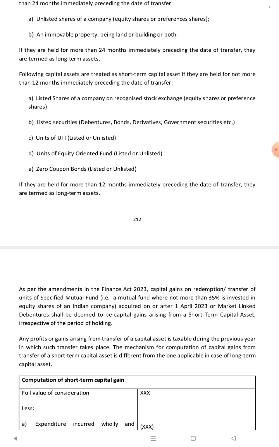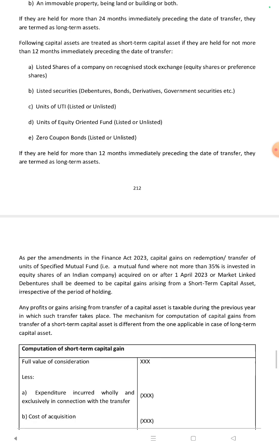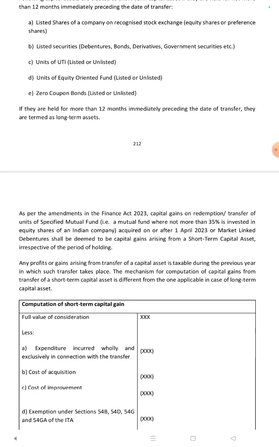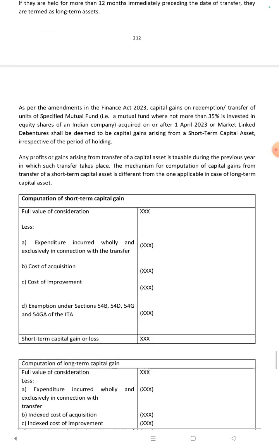The following capital assets are treated as short-term capital assets if they are held for not more than 12 months: listed shares of a company on a recognized stock exchange, equity shares or preference shares, listed securities, debentures, bonds, derivatives, government securities, UTI units, units of equity oriented funds, zero coupon bonds. If they are held for more than 12 months immediately preceding the date of transfer, they are termed as long-term assets.